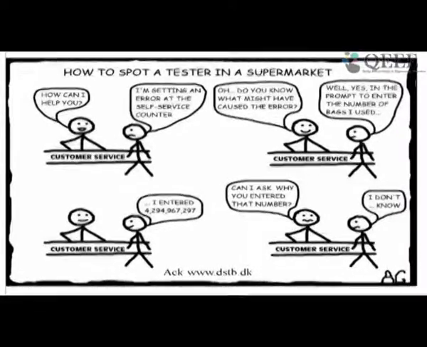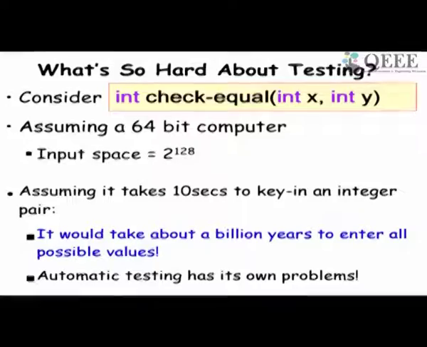And then the customer service says, why did you enter that number? Then he says, I don't know. So he has that knack of breaking the system, and that's the attitude of the tester. But what is so hard about testing? If it is just about giving input and observing output, then there is nothing very challenging about testing. Just keep on giving inputs, observing.